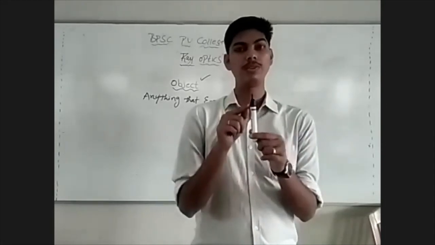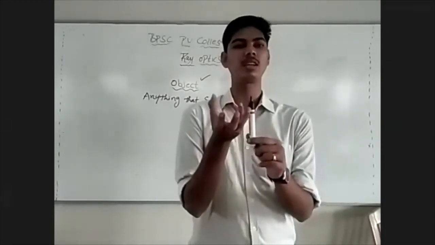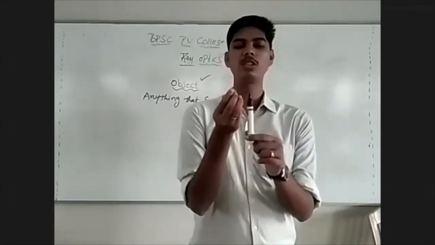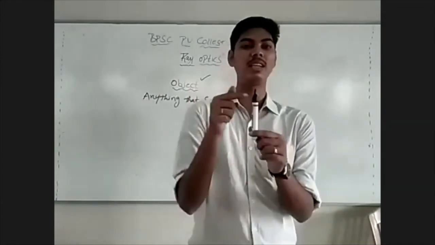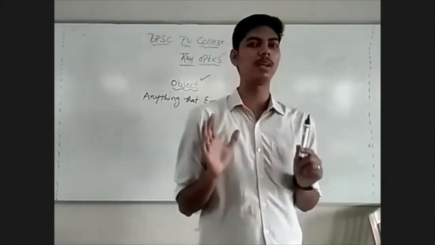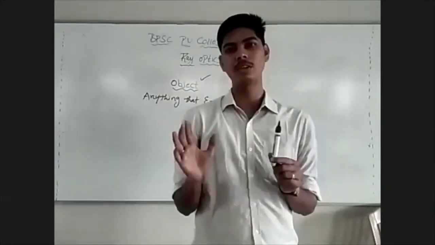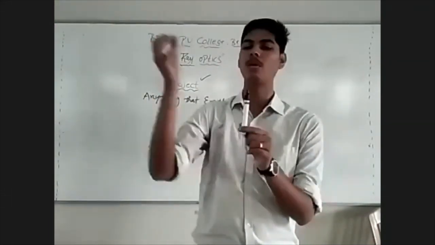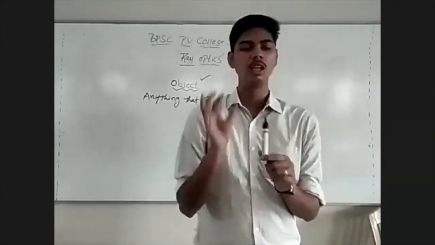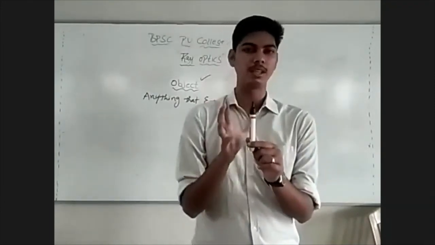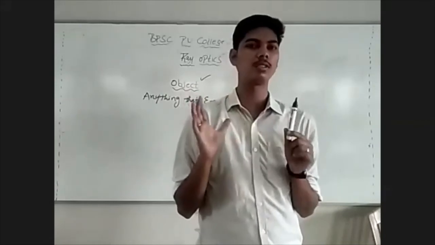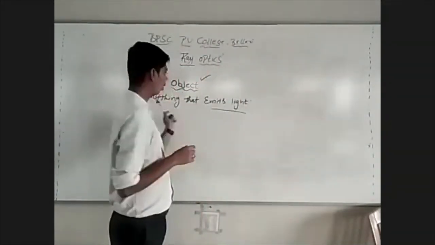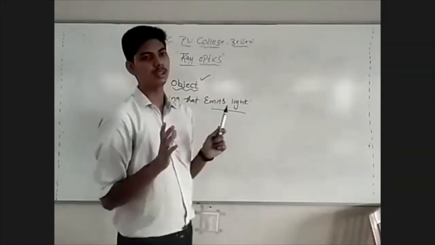This pen is visible to us only if it is emitting light. Whether it is emitting its own light or emitting the light that is reflected from it, that is immaterial. It need not be its own light, or just light reflected from some source. If this object is emitting light, we can call it the object. An object is anything that emits light.